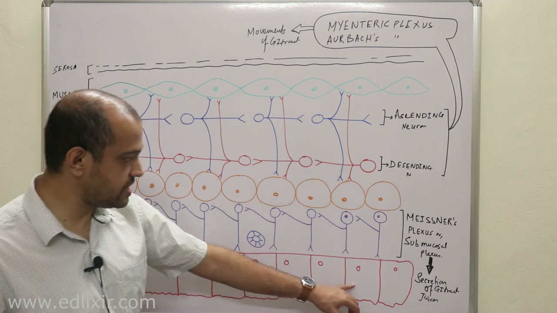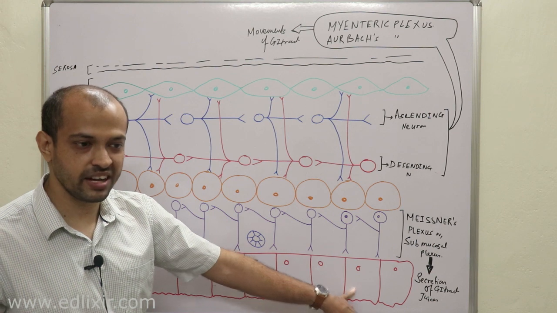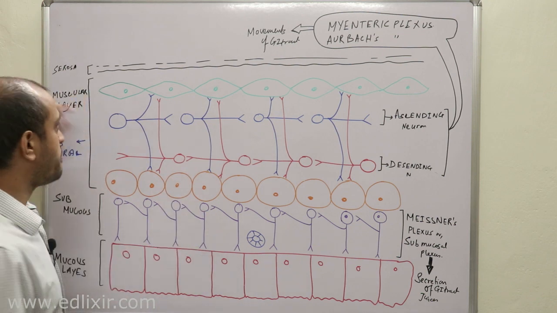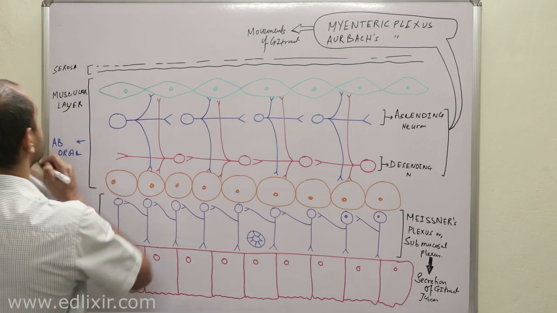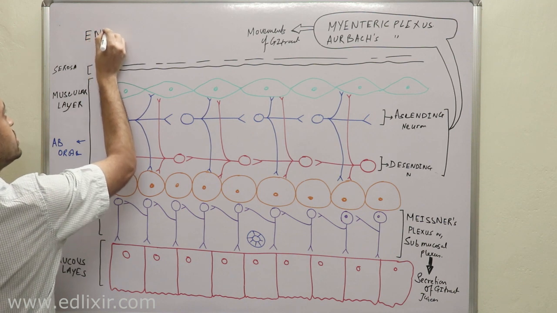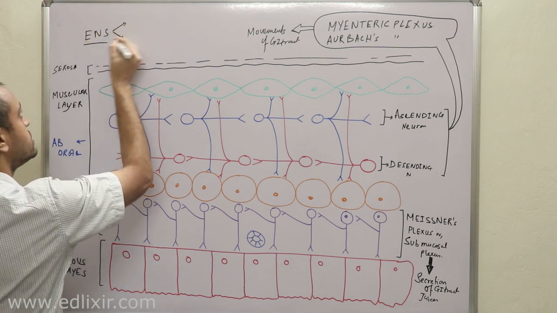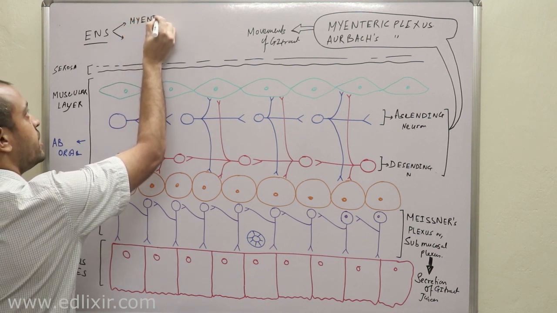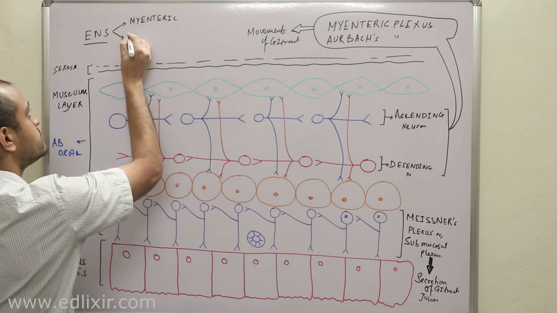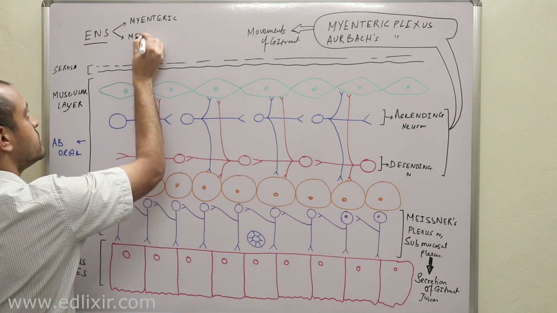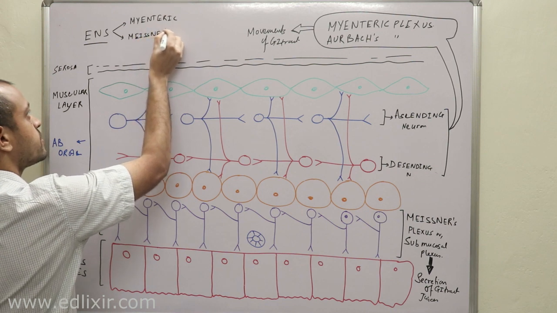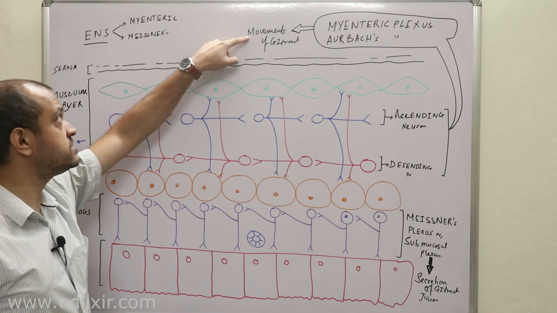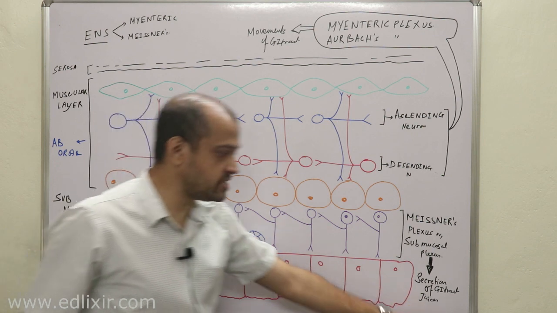Now what are these cells? They can be enterochromaffin-like cells. There are many cells which are activated by Meissner's plexus. So up till now we have discussed the ENS based on two plexuses. Actually the ENS is made up of two plexuses, right? That is the myenteric plexus and Meissner's or submucosal plexus. Now listen with all your attention. The myenteric plexus helps in the movement of the GI tract. Meissner's plexus helps in the secretion of GI tract juices.